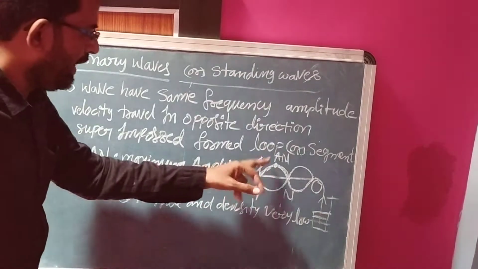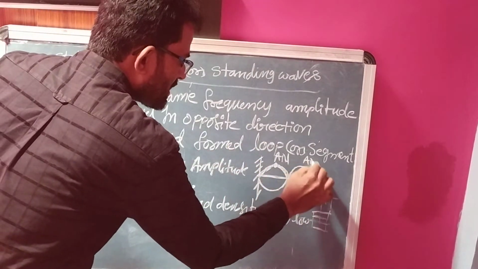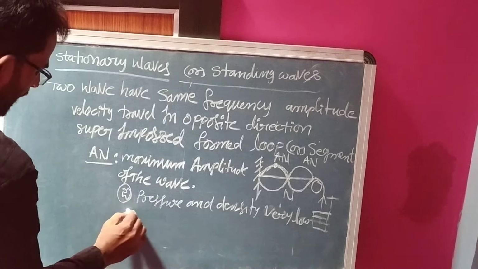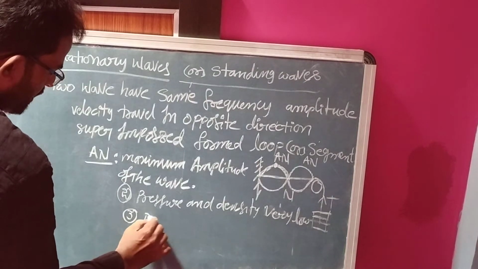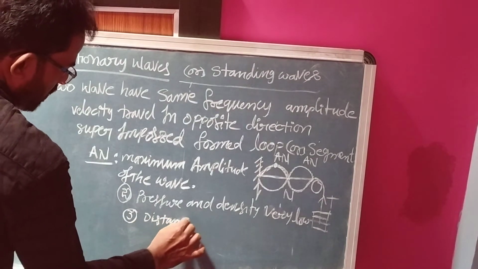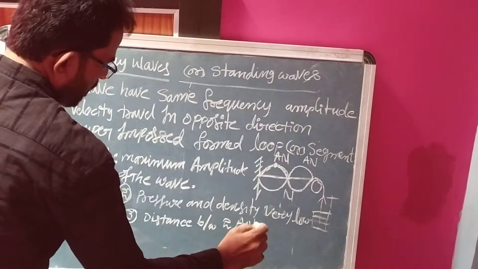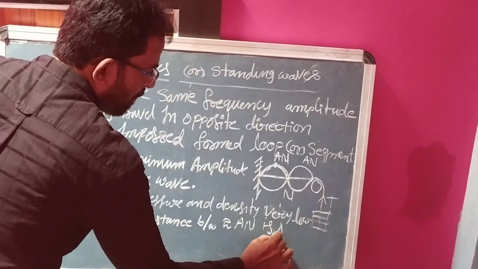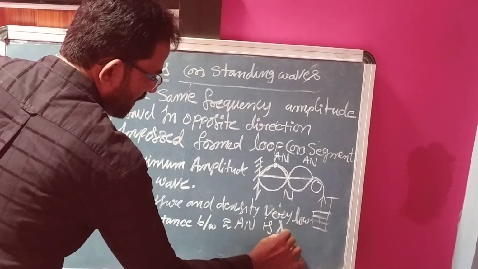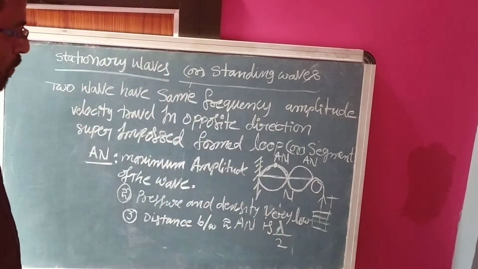The distance between two antinodes is lambda by 2. Lambda means wavelength. Lambda by 2.